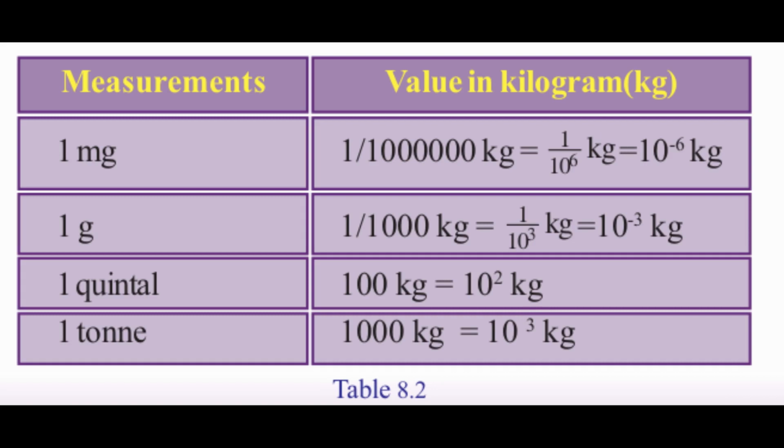Therefore 1 by 10 raised to 3 kg is equal to 10 raised to minus 3 kg.